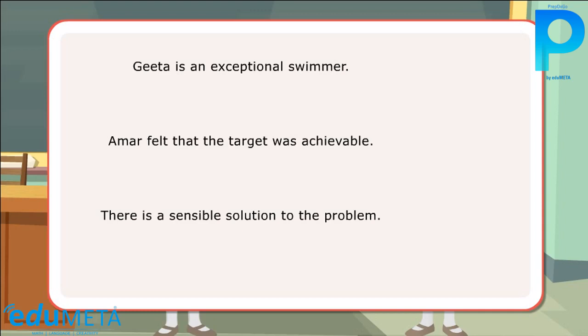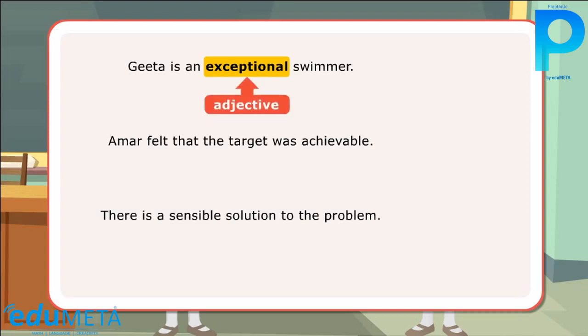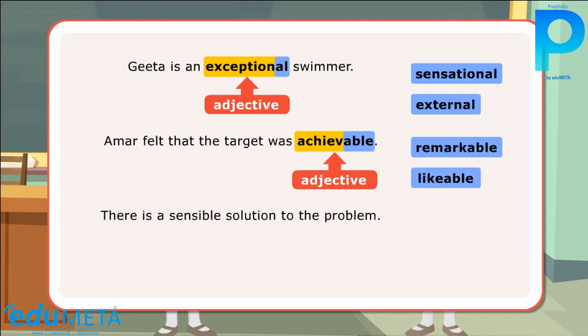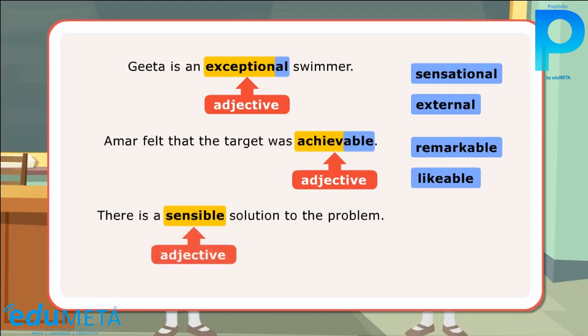In the first sentence, exceptional belongs to the group of adjectives ending with al like sensational, external. In the next sentence, achievable belongs to the group of adjectives ending with able like remarkable, likable. In the third sentence, sensible belongs to the group of adjectives ending with ible like edible, gullible.